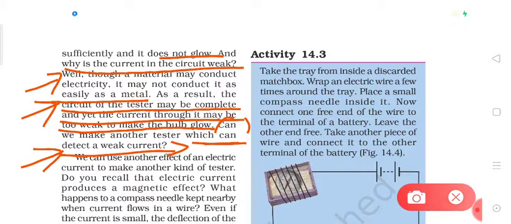So in this video we have discussed that there are two types of materials. One may be good conductors, the other may be poor conductors of electric current. The torch bulb may not glow even when the electric current is flowing through the material. This may be because the electric current is very weak, right? So in that case we may use the LED bulb.